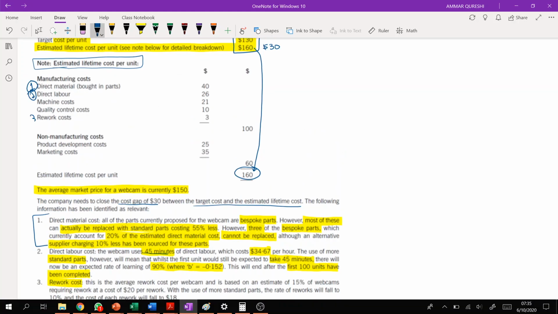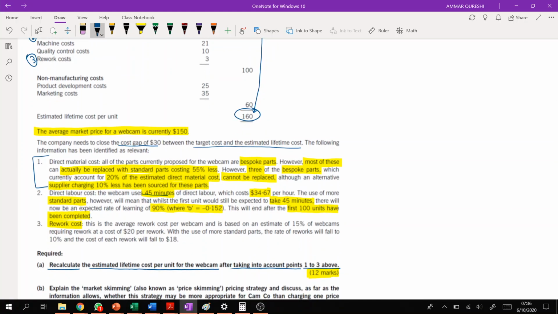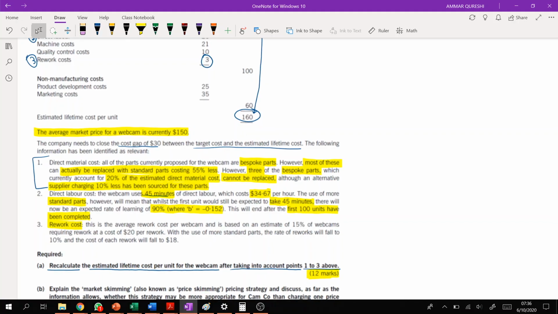Reworking cost is this part. Third one, reworking cost. This is an average rework cost per webcam. The question is talking about this $3. This $3 is an average rework cost per webcam and is based on an estimate of 15% of webcams requiring rework at a cost of $20 per rework.